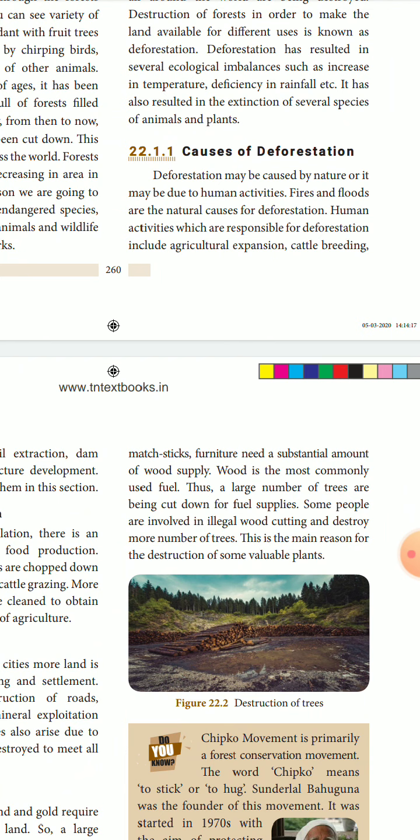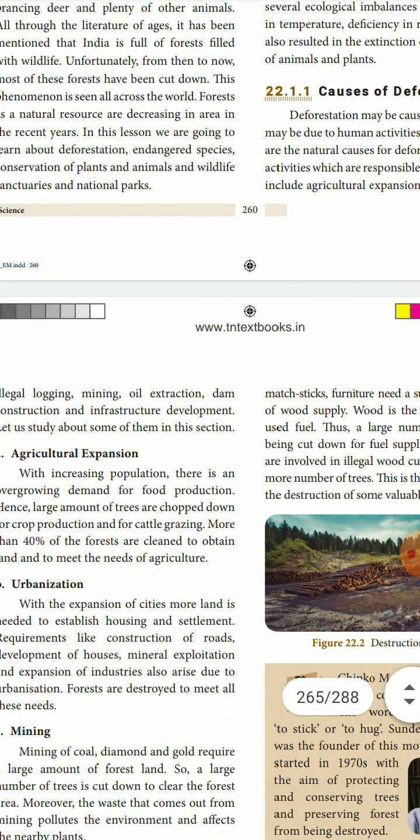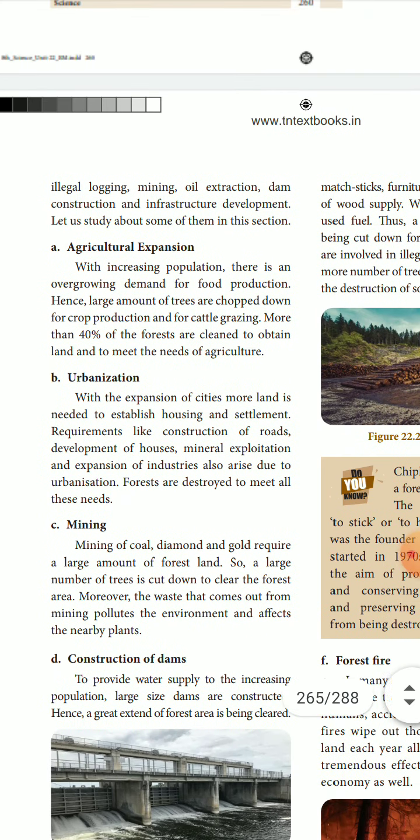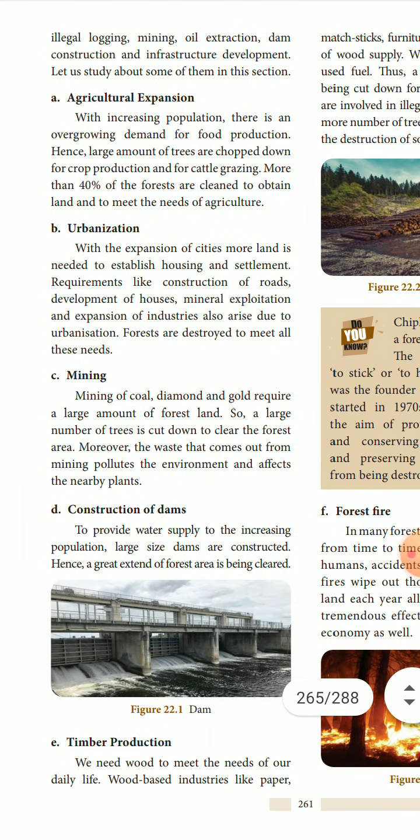Human activities are also to a certain extent responsible for deforestation. That means cutting down the trees, and because of the increase in population, human beings go into that habitat for agriculture expansion or for cattle breeding, or for illegally capturing lands for constructing buildings, or mining or oil extraction. These are all reasons for deforestation.